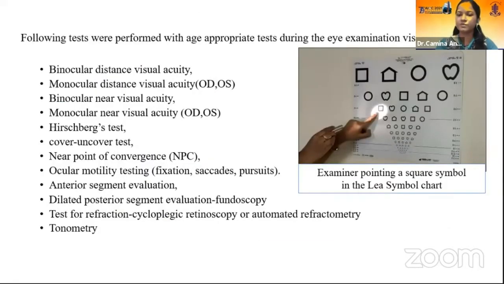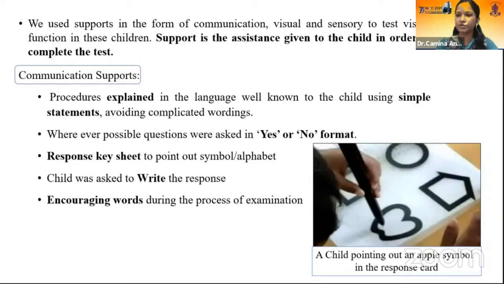The following tests were performed during the eye examination: visual acuity, distance and near vision, Hirschberg test, cover-uncover test, near point of convergence, ocular motility testing, anterior segment evaluation, posterior segment evaluation, refraction and tonometry. We used supports in the form of sensory, communication and visual. Support is the assistance given to the child in order to complete the test. In communication support, we explain the procedures well to the child, and even the caretakers explain the procedure. Questions were asked most of the time in yes or no format. A response key sheet was provided. Sometimes the child was asked to write the response, and encouraging words were used.